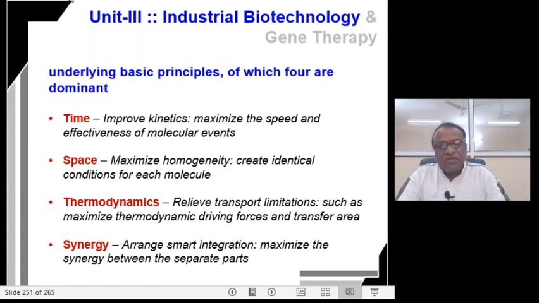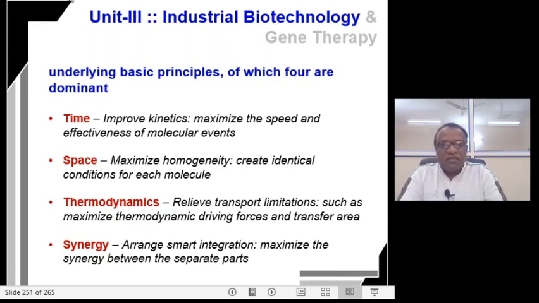Whenever we speak about the fermentation process, there are basic principles. Among the principles, 4 are dominant, dominant in the sense that they have to be taken into consideration.